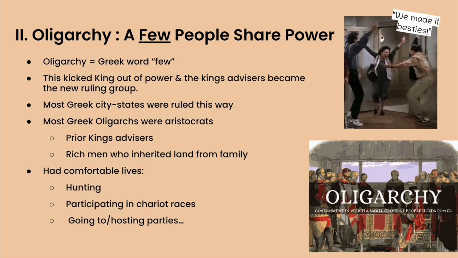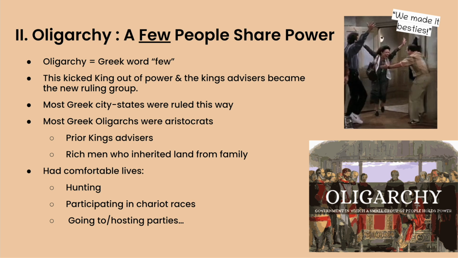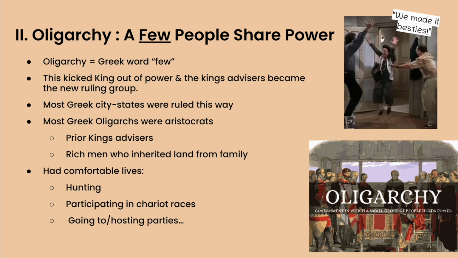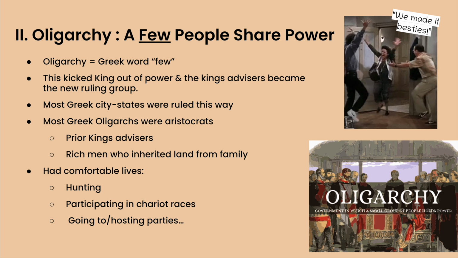So oligarchy means few people shared power. In the corner you see, we made it besties, they took charge. So oligarchy, the Greek word, means few. This kicked the king out of power and the king's advisors became the new ruling group. Most Greek city-states were ruled this way at this point. Most Greek oligarchs were aristocrats, which were the prior king's advisors, which were rich men who inherited land from family. Yes, it restated that, which means yes, it's important.